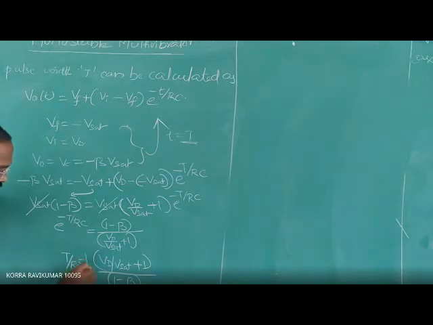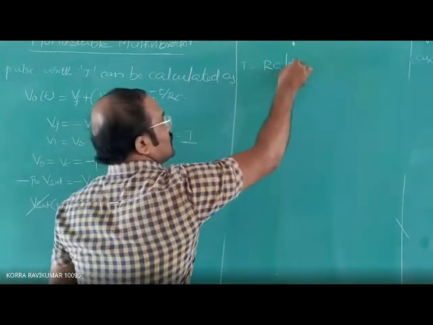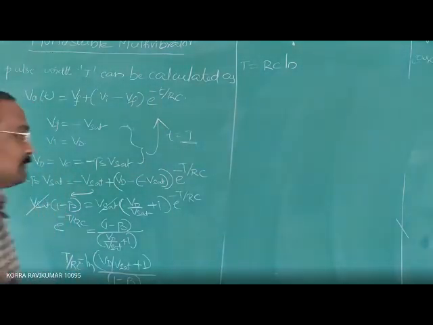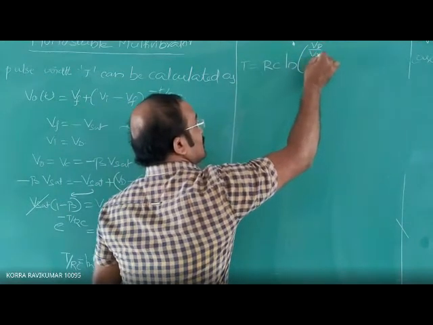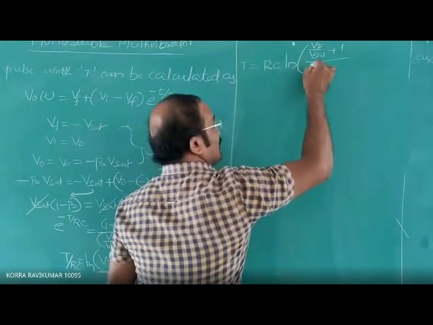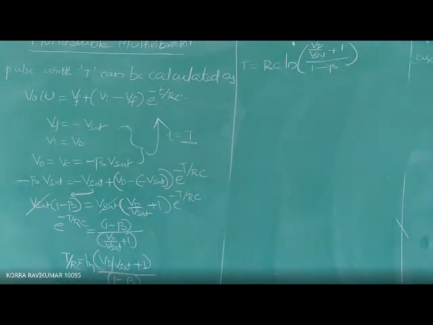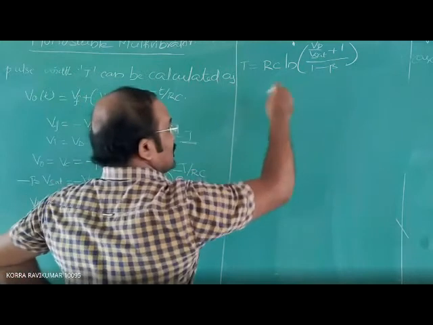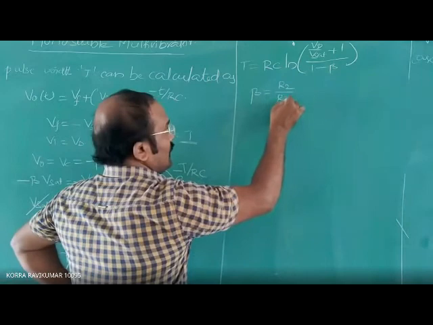From this, T is equal to RC into natural logarithm of Vd by Vsat plus 1 divided by 1 minus beta. We know that beta is equal to R2 by R1 plus R2, a well-known expression.